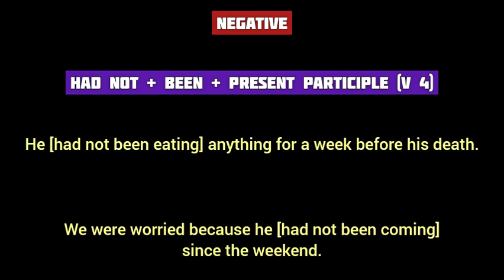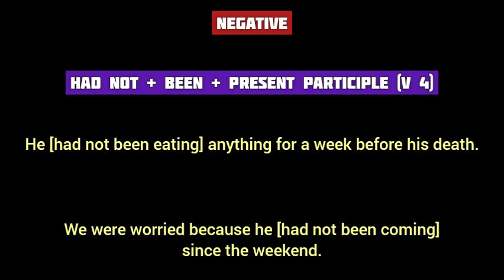But how to use the past perfect continuous tense in negative sentences? We know that there are two helping verbs in past perfect continuous tense, had and been. Not is placed in between had and been. For example, he had not been eating for a week before his death.